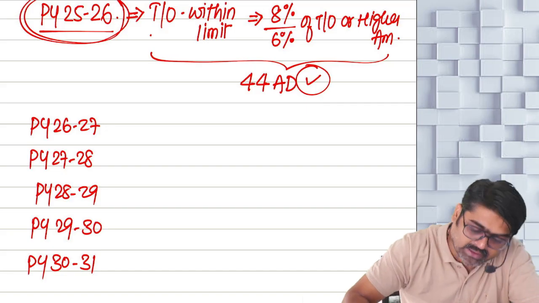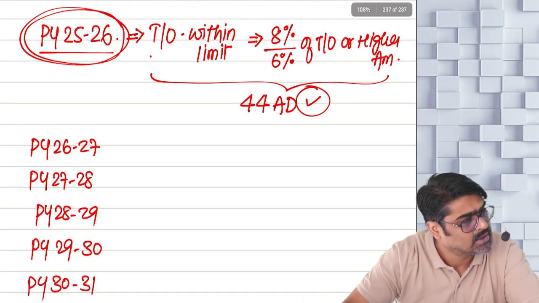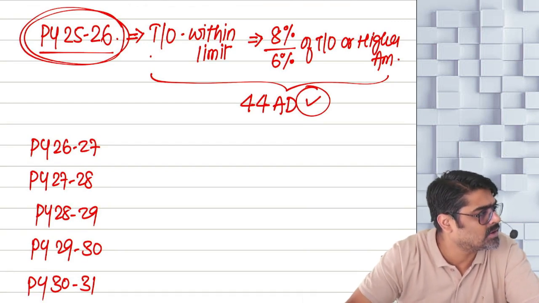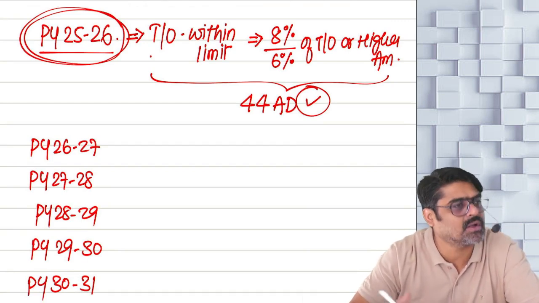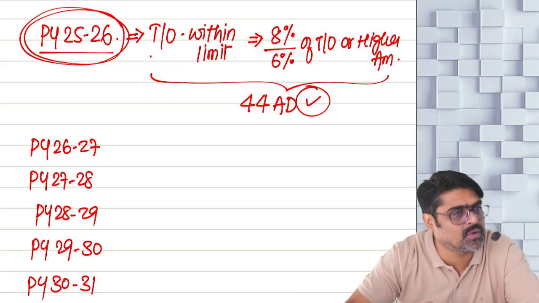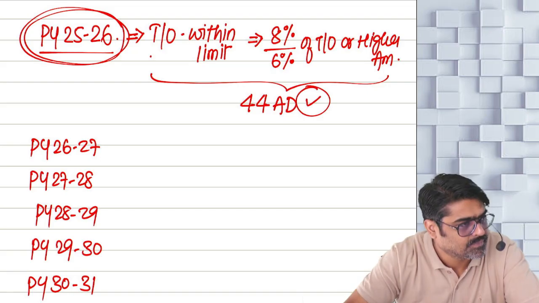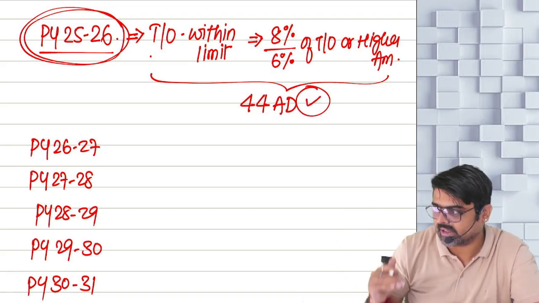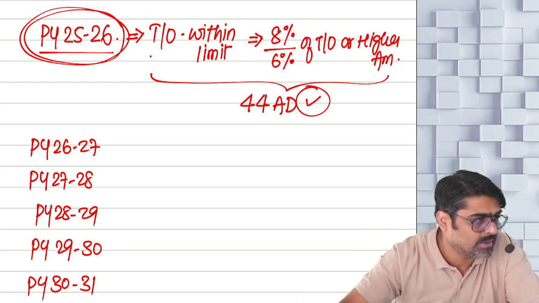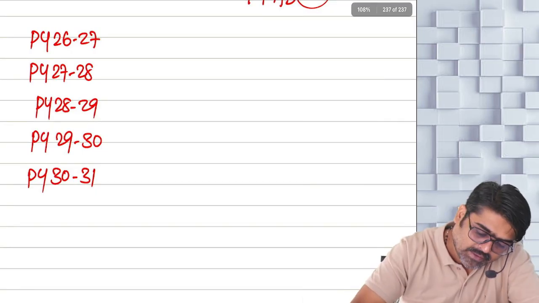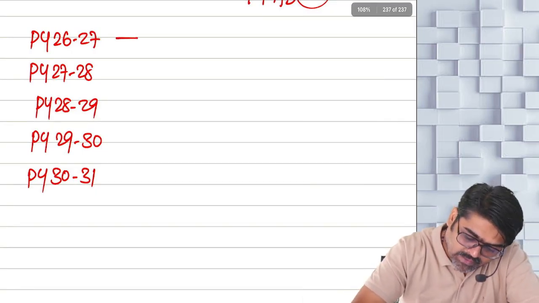Assuming that in all the years your turnover was within the limit, every year at least show how much? 8% or higher sum. So in all the years you are supposed to follow what? 44AD. In all the years you are supposed to follow 44AD, if in the next 5 years the turnover is within the limits. Understood? So now tell me, did you follow 44AD in this year?